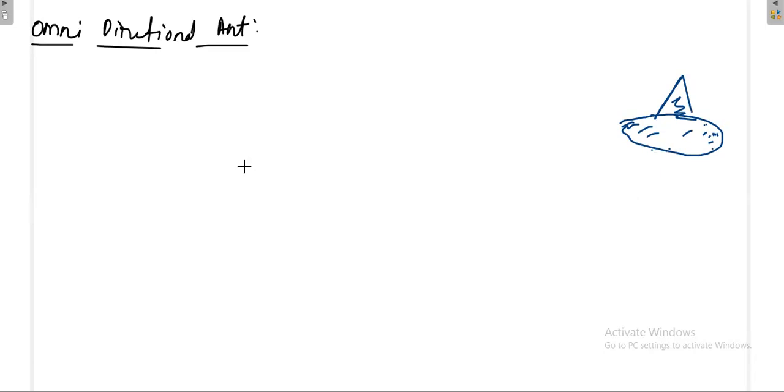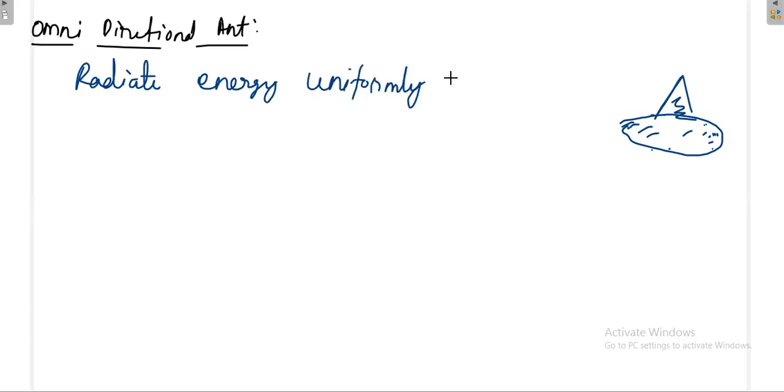An omnidirectional antenna is an antenna which radiates energy uniformly only in the horizontal plane. Radiate energy uniformly in the horizontal plane. The other name for the horizontal plane is the azimuthal plane. Azimuthal.